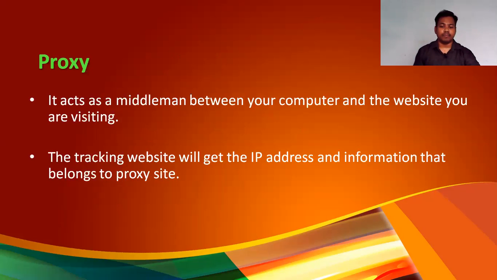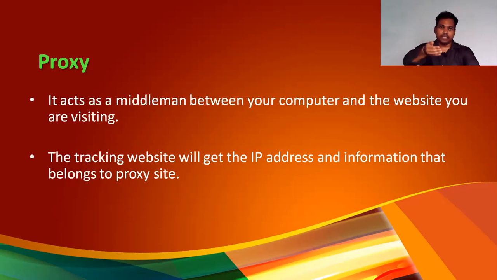The tracking website will get the IP address and information that belongs to the proxy site, right? So when you are opening that American website, that website will get the IP address not of your system, but of that proxy server or proxy website, because you are accessing that website through it.